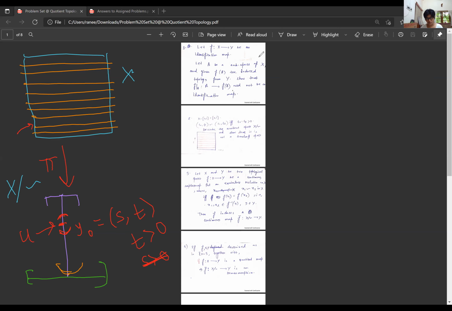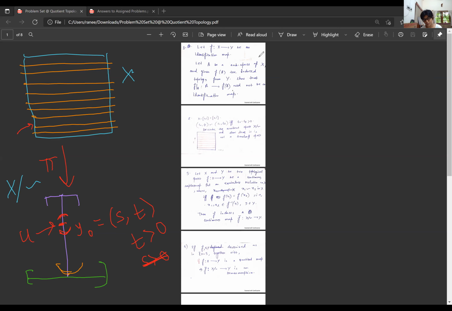Remember, the y coordinate of the point is strictly greater than 0. And anyone have any idea what could be our inverse image of this open neighborhood of the point y naught in X mod ~? It's going to be like a ball, right? Because once I'm taking the inverse image, all the variety in the X coordinate starts to show up. So it's going to form a ball, or rather here a disk kind of structure on X. Yeah, yeah. But it will depend. You are actually correct.